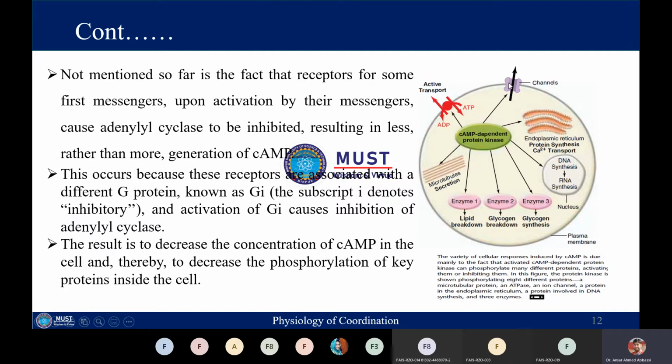the ion channel. So it means G proteins are directly involved in controlling the channel opening and indirectly involved in controlling the channel opening and closing.